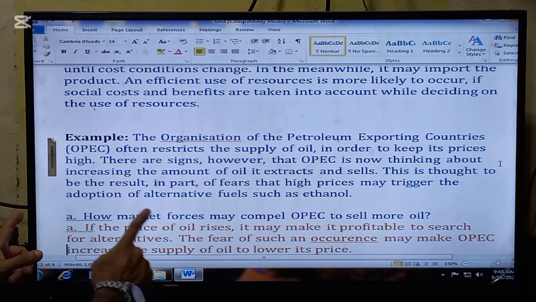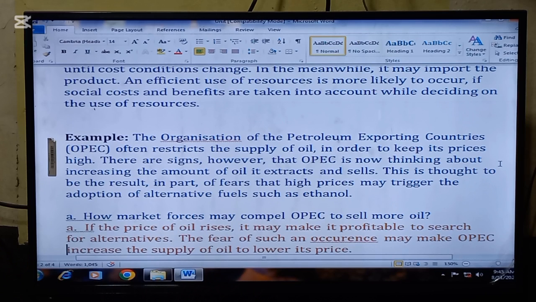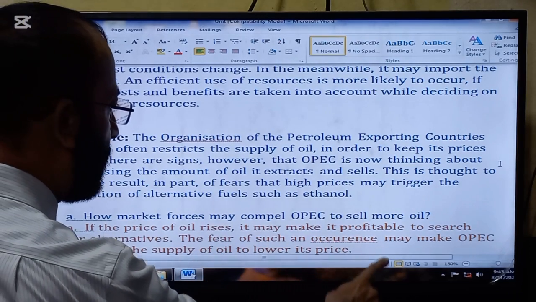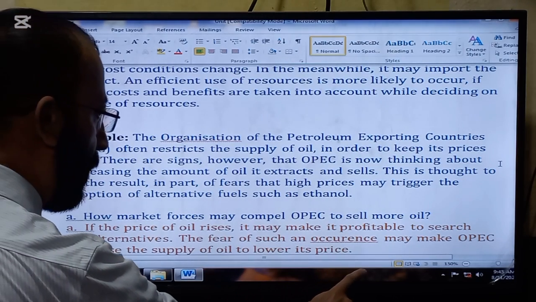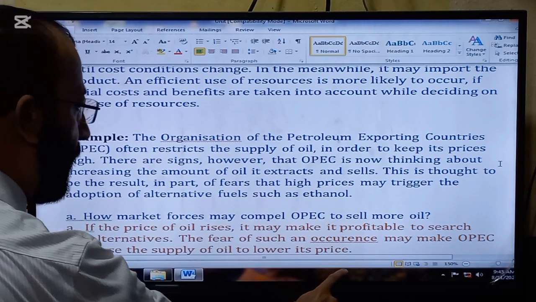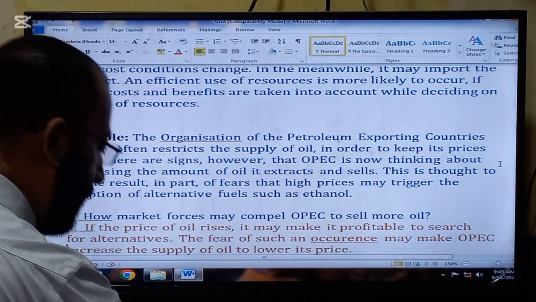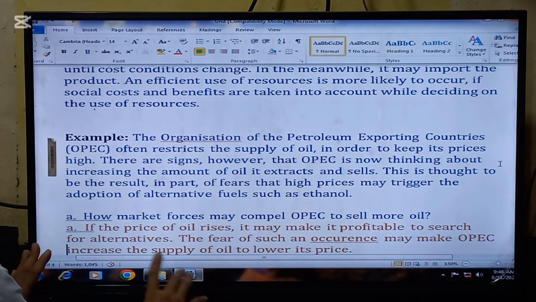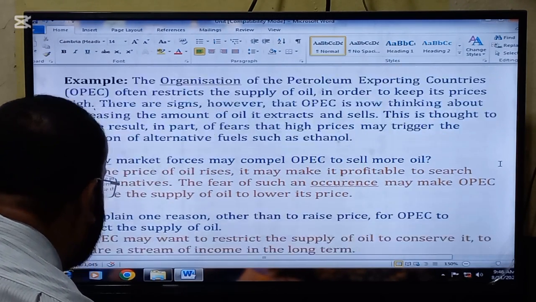So this is the fear. That's why OPEC is thinking of increasing the extraction of oil. A part's question is how market forces may compel OPEC to sell more oil. If the price of oil rises, it may make it profitable to search for alternatives. The fear of such an occurrence may make OPEC increase the supply of oil to lower its prices. So this is the market force which will compel OPEC to sell more oil.